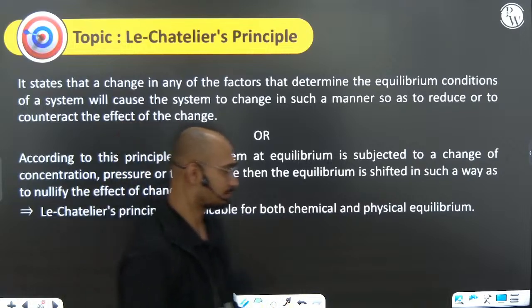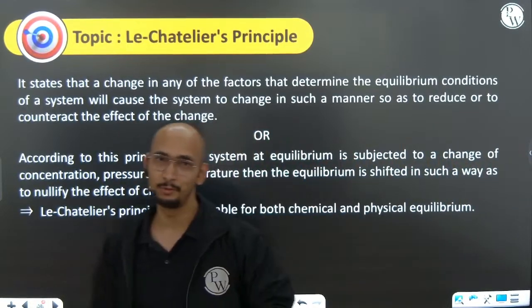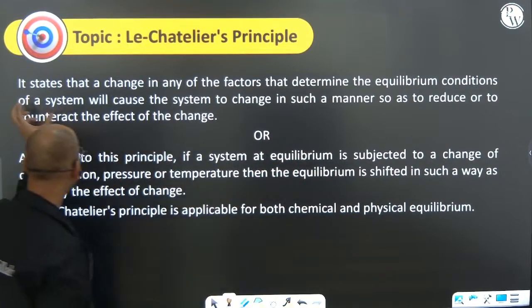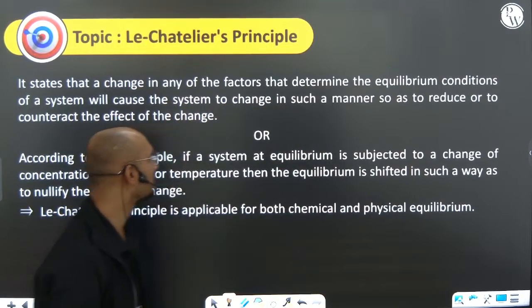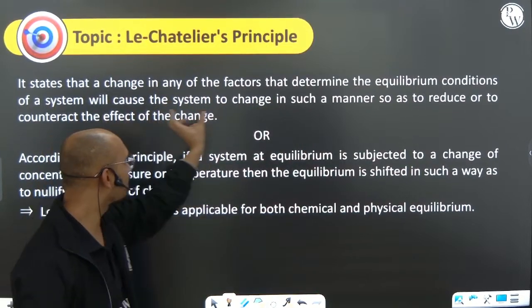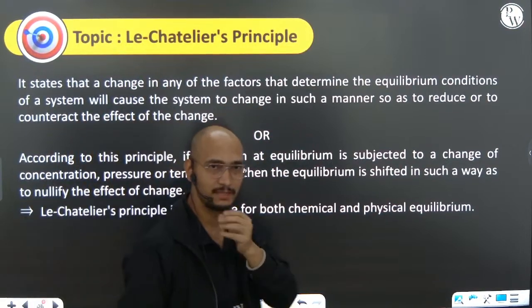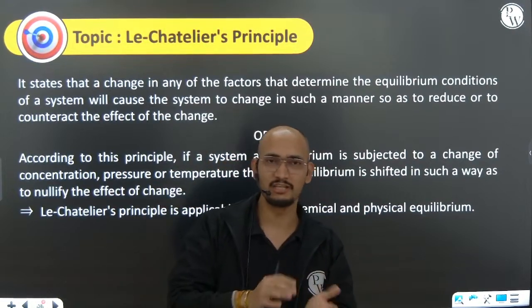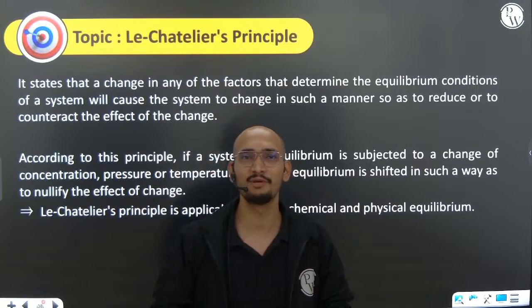Now, Le Chatelier's principle, very, very important thing. I hope you know that. Many of the questions come from here without any doubt. It states that a change in any of the factors that determine the equilibrium condition of a system will cause the system to change in such a manner as to reduce the effect of the change. Means, if a reaction is already at equilibrium and you make some change, like a concentration change, pressure change, volume change, or you put some inert gas into it, what will happen?